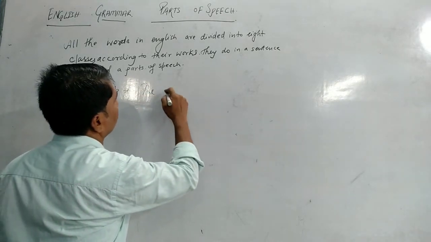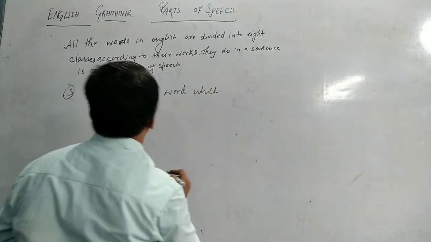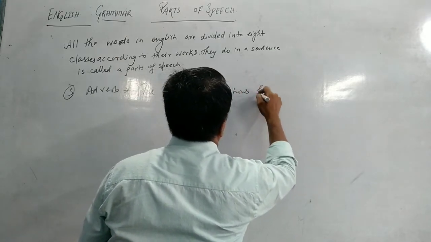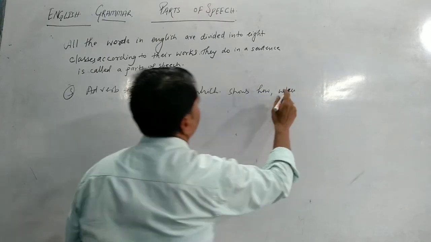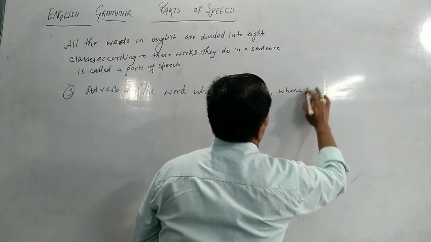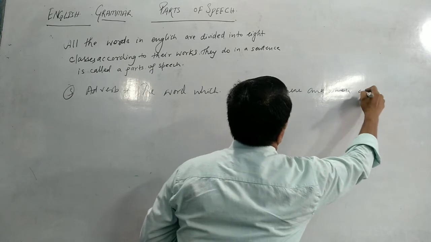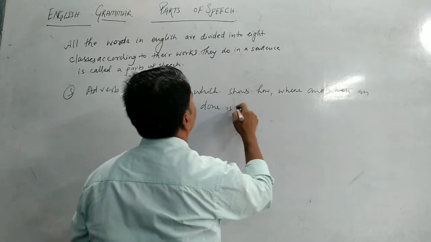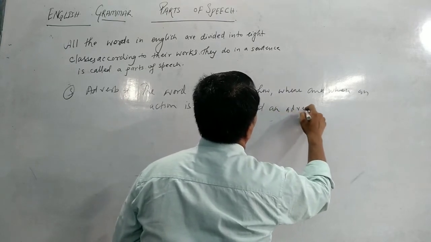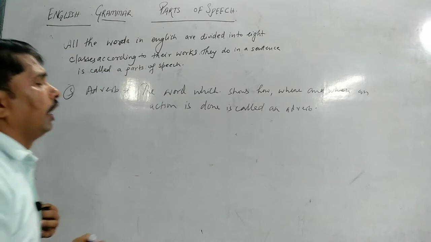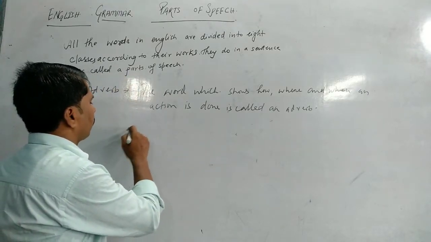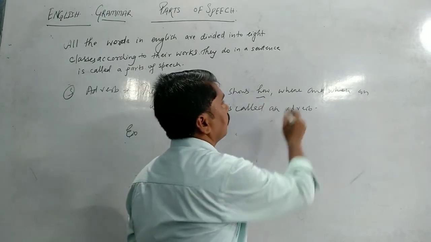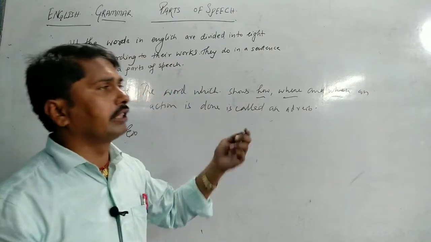The word which shows how, where, and when an action is done is called an adverb. तो जो भी काम कहाँ हुआ, how means कैसे, where means कहाँ, when means कब हुआ, उसको बोलते हैं adverb.